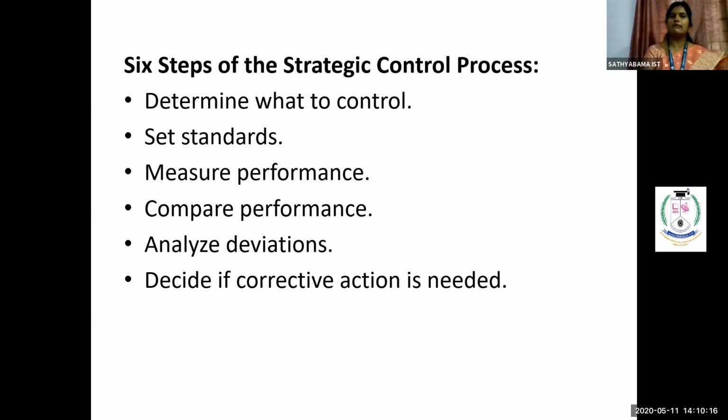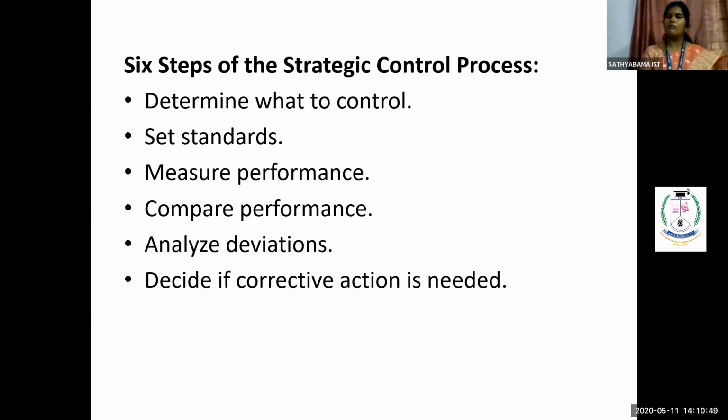So these are the 6 important steps of the strategic controlling process. In short, let me wind up. It represents that whatever strategies I have implemented inside the organization have to be controlled. Controlling can be done only with the help of top level people, and maybe every 6 months, or every year, I need to check and control what deviation has occurred, and based on the deviations, I need to take up my corrective actions.